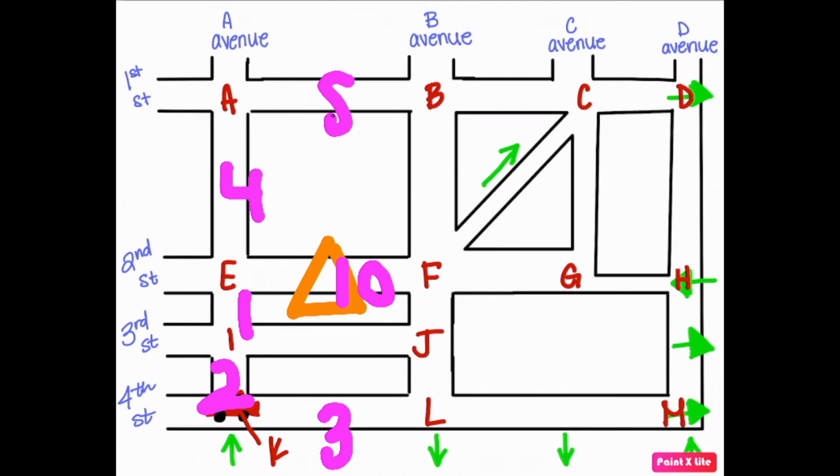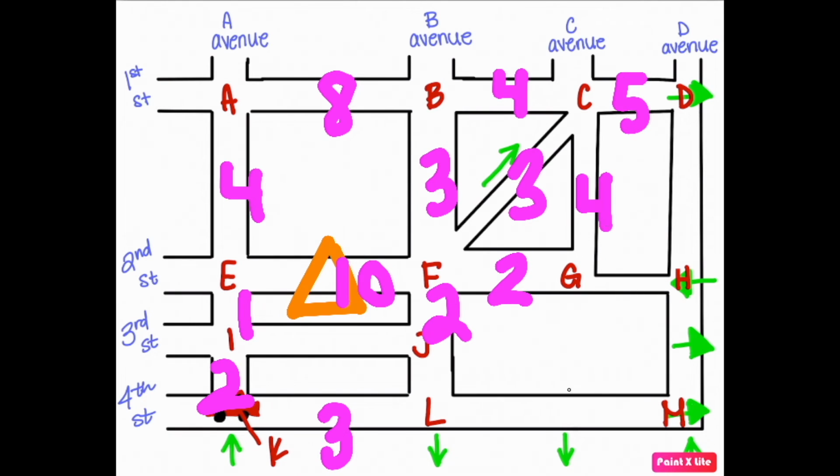And this is going to have a weight of 8. But maybe this is going to have a weight of 3, 2. And then this is going to have a low weight. 2, 3, 4, 5, 4, 5, 6, and 5.